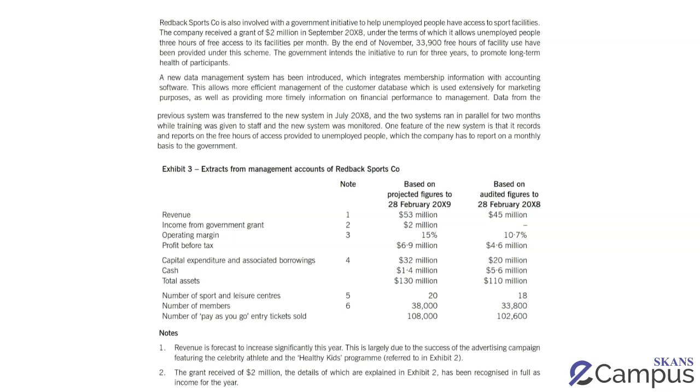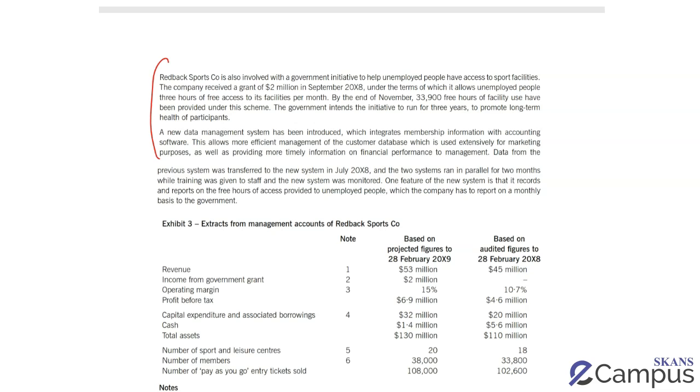Now on the next page, this is where the government initiative is basically mentioned. And so for number 5, I'm now worried about what if I don't meet the conditions of the grant. So I've already spoken about the capacity issues this would cause. I'm not going to get marks again. But on top of that, my concern is if I do not meet the requirements in terms of, for example, the hours that need to be allowed to these people free of cost, or the recording or the reporting, then all of this grant is going to be repayable, which is going to cause huge cash flow problems for me.